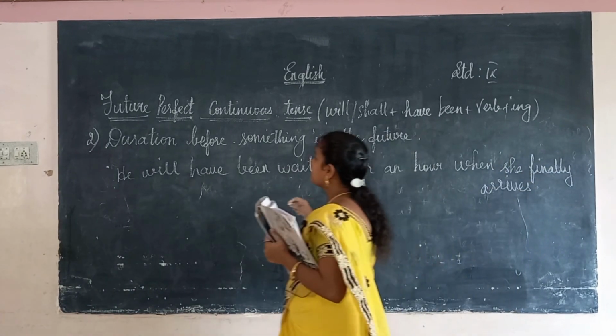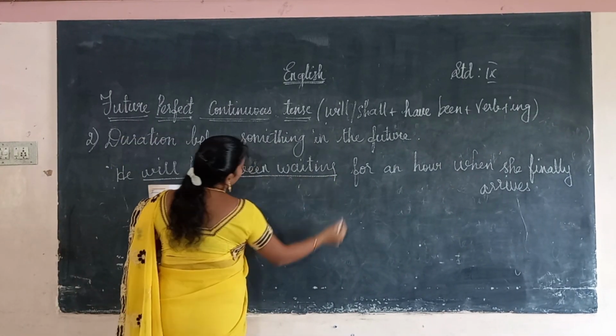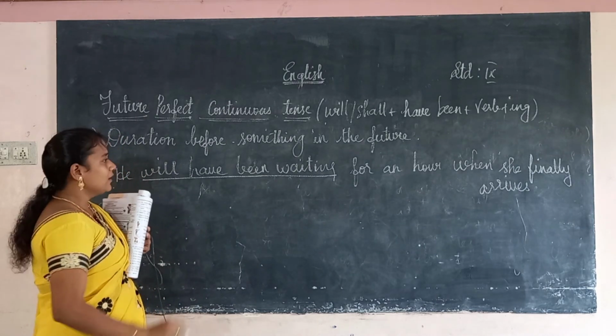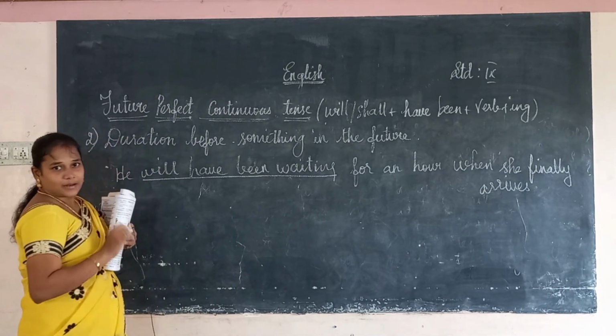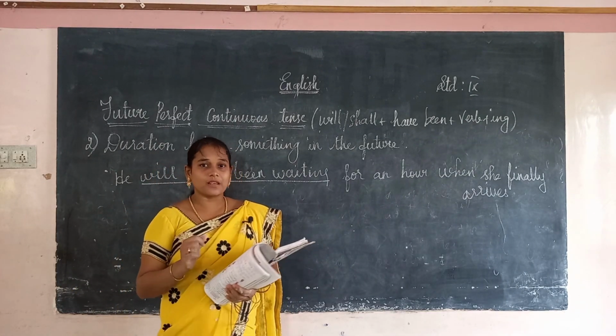So here is a future perfect continuous. He will have been waiting for an hour. He will have been waiting for an hour when she finally arrives. So in the second case it is a duration before something in the future.